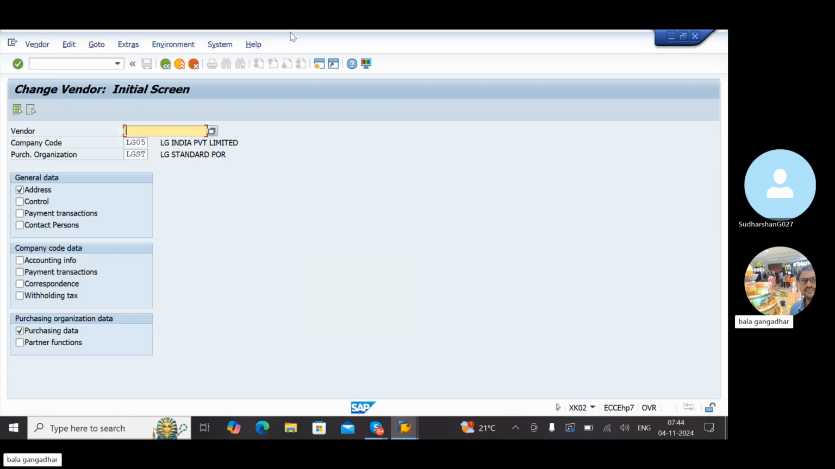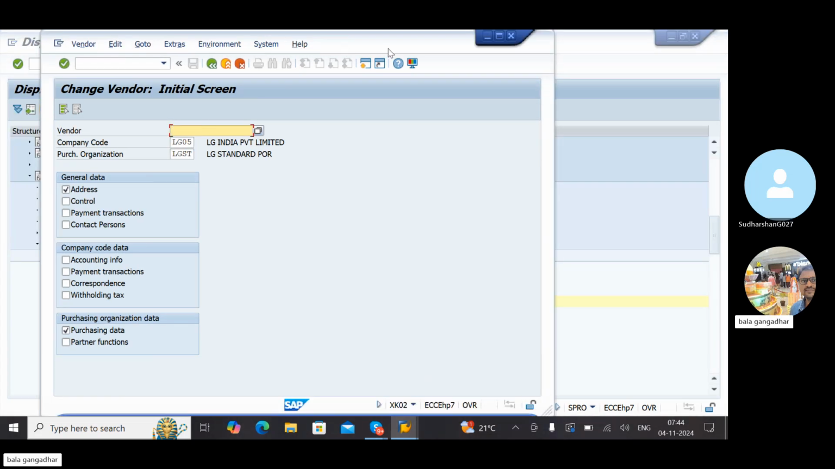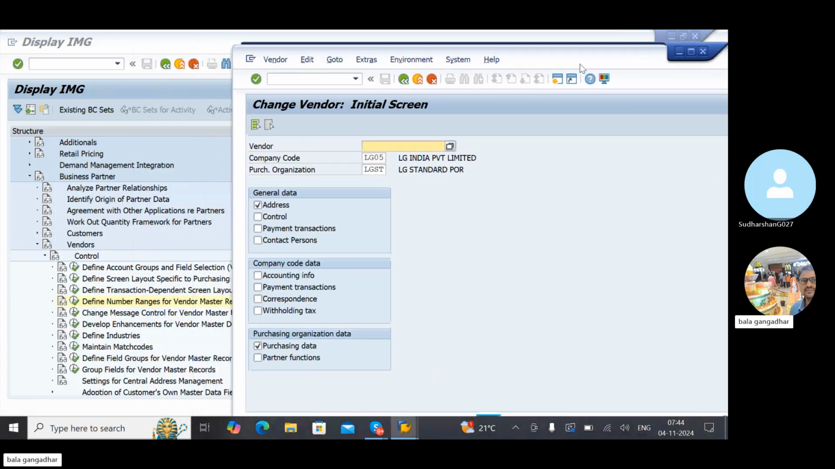XK02 means, what is the purpose of XK02? To change the vendor. If you maintain account group wise field selection, you can edit all. You can edit whatever you want, you can edit the fields here.